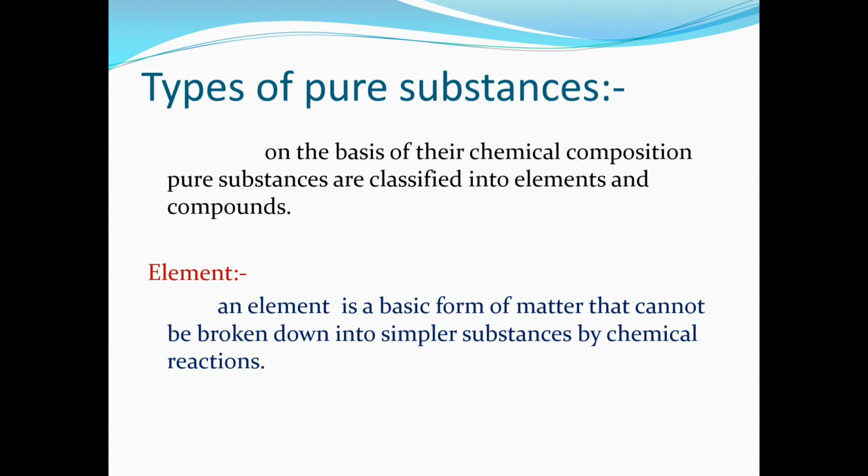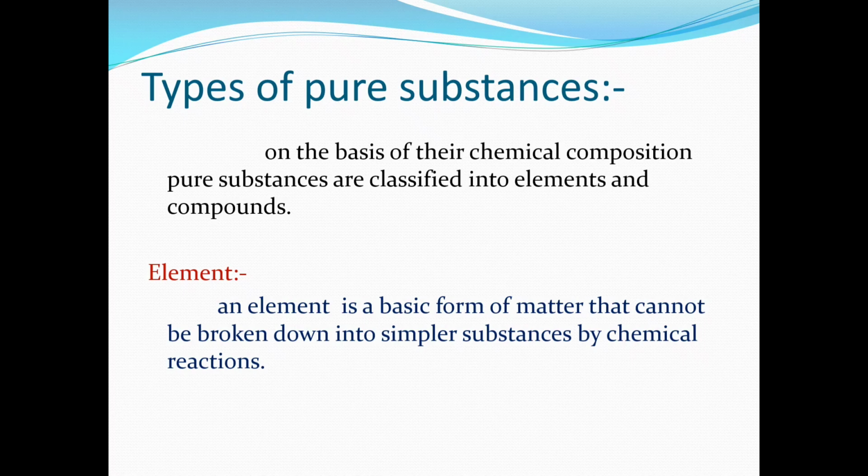Now, in the previous videos we have learned about pure substances. We say substances are pure if the chemical identity is the same. If we see N2, the substance present in that is N only, nitrogen. So a similar chemical composition is there in this, and we say that it is a pure substance. On the basis of their chemical composition, pure substances are further divided into elements and compounds.